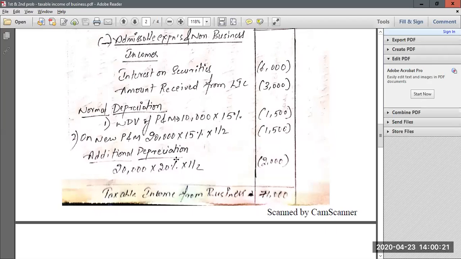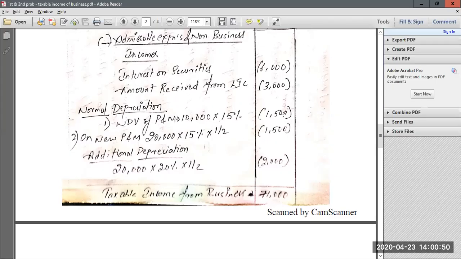Then again, since it is plant and machinery which is used for production purposes, it is eligible for additional depreciation. As usual, additional depreciation should be calculated on the cost of new plant and machinery, which is 20,000, and the rate of additional depreciation will always be 20%. So again we have to multiply by half, because only half of the 20% will be given, since the new plant and machinery is put to use for less than 180 days. So all the depreciation amount will amount to 5,000 rupees.